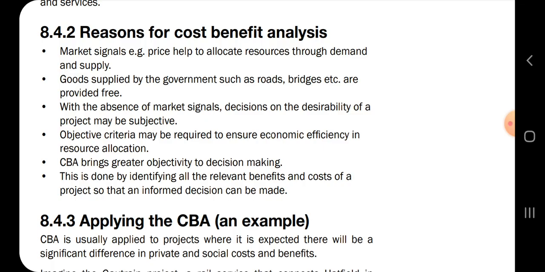Every time there has to be a road built, guys, a cost benefit analysis takes place. This is how much it will cost and what are the benefits of this road being built. So the reason for cost benefit analysis is that we have to know if we'll be able to afford it. It will help in decision making if we're really going to go forward with this project.